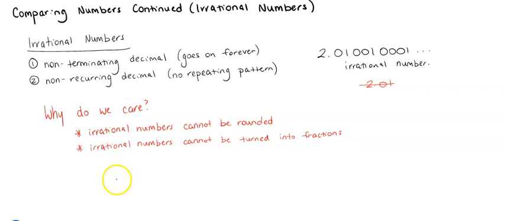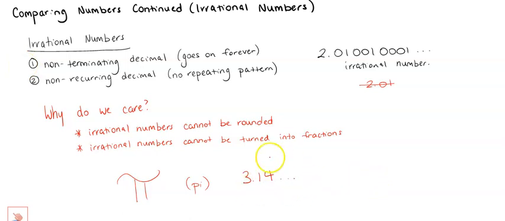So you might have seen this symbol before. This is known as pi. It's a very specific number. We can start pi by saying 3.14, but then of course it's non-terminating, so it goes on forever, and it's non-recurring, so there's tons of different numbers here that don't repeat in a pattern.